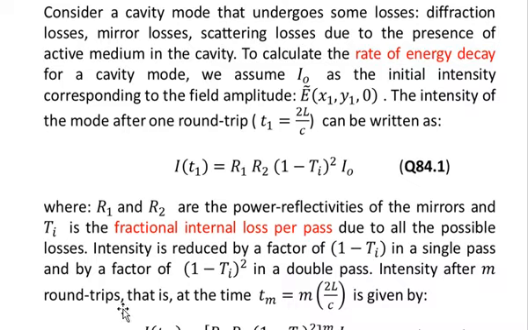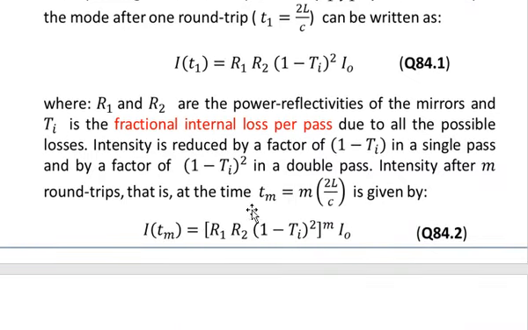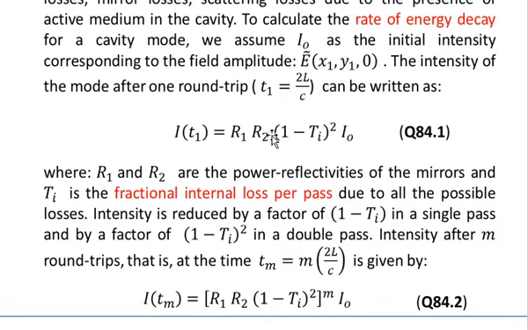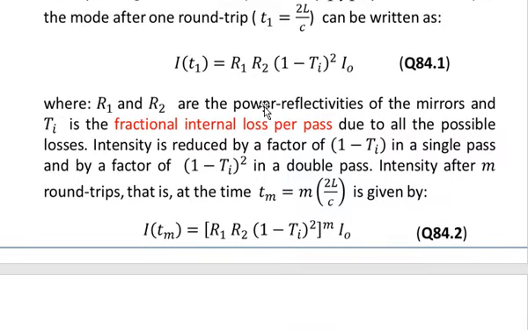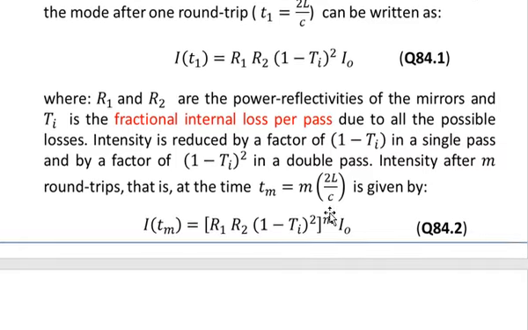Intensity after m round trips, that is at a time Tm, which is equal to m times 2L over C, is given by the following. You see that 2L over C is the time for one round trip, and for m round trips you are multiplying this by m. In principle you are multiplying m to the value of t1 which is shown over here for one round trip. So the time for the total m round trips Tm is equal to m times 2L over C.